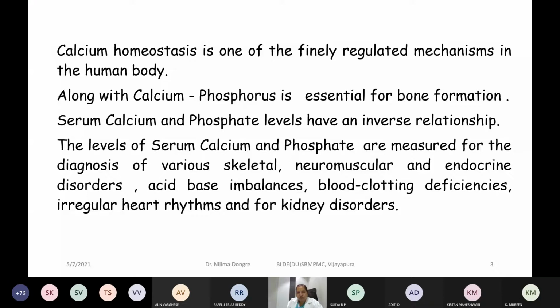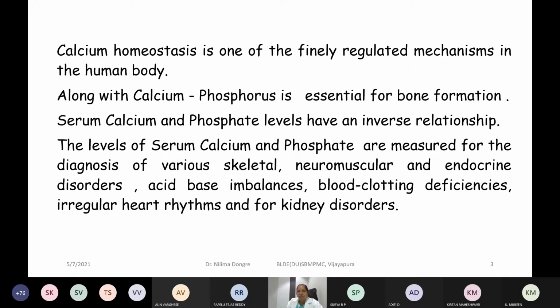So calcium and phosphorus, both of these are important for formation of the bone, and they always exist in an inverse relationship with each other. That means if calcium levels are increased, phosphorus levels are going to be decreased in the serum, and vice versa.